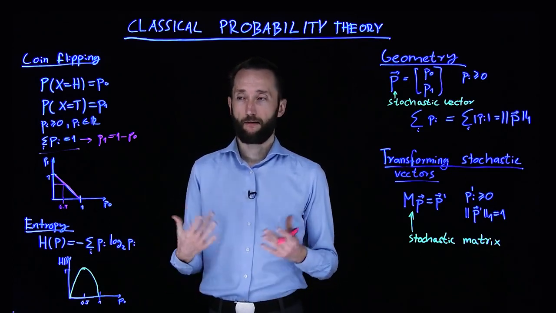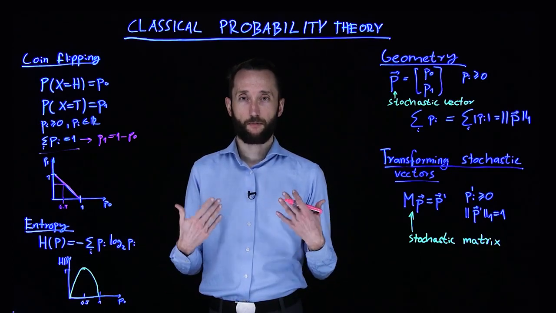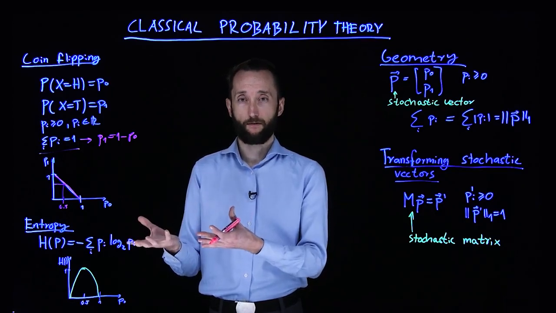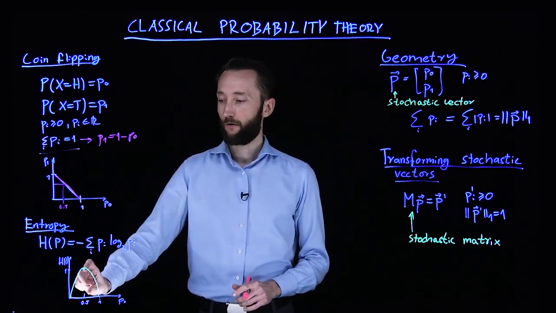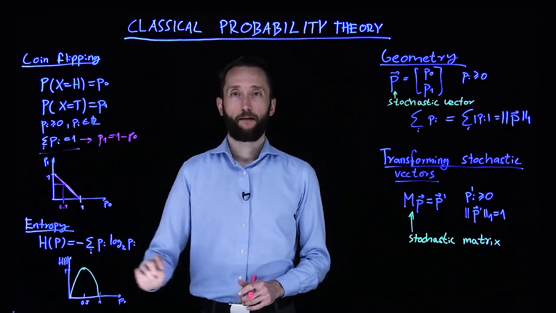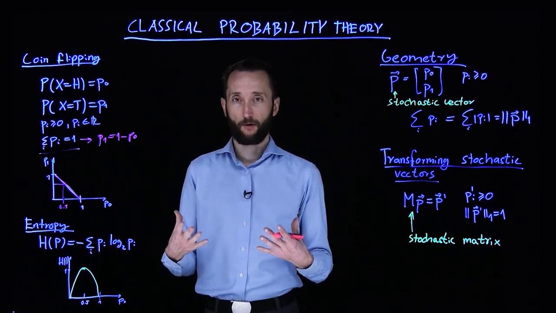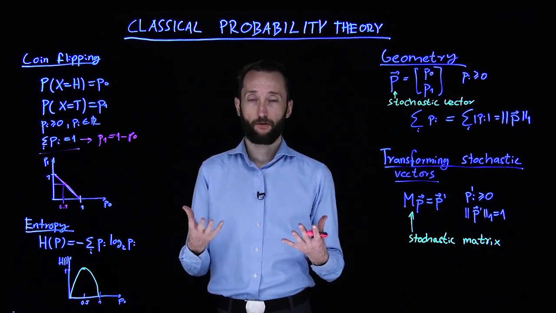So in this case, if we flip the coin, we have absolutely no predictive power over what the next coin flip is going to give us. Whereas if the coin is biased either way, it has a lower complexity and it becomes easier to make probabilistic predictions about the future outcome.